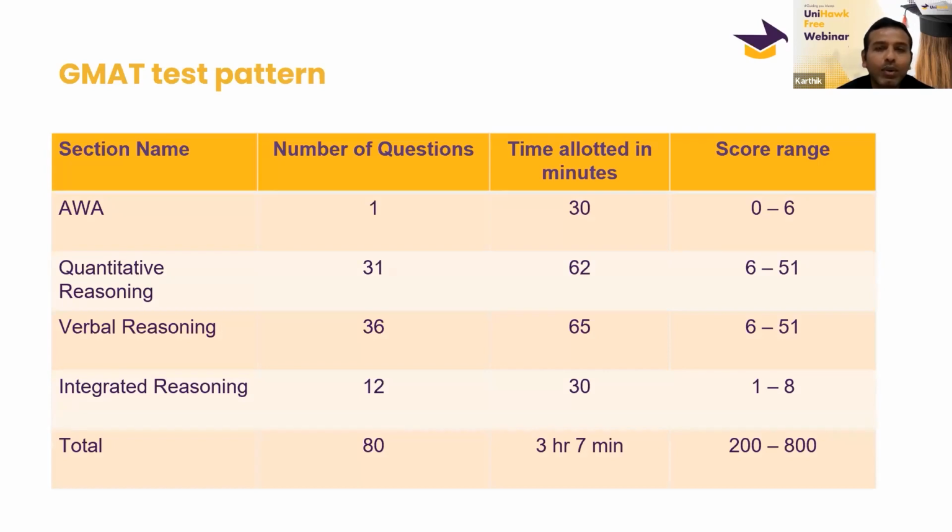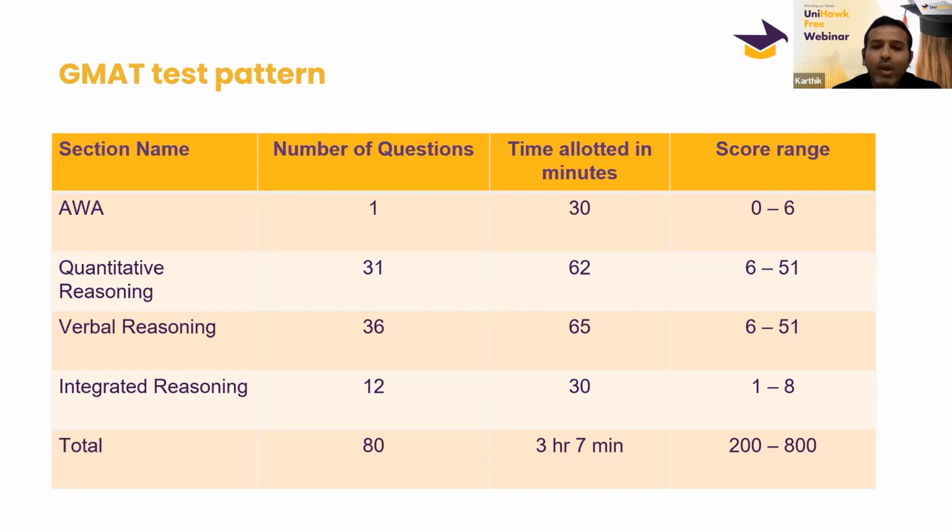By default you start with AWA, IR, quant, and verbal, but you can change it. You can start with quant, then verbal, then IR, then AWA. The other pattern is to start with verbal if you're comfortable with it, then move to quant, then IR, and then AWA.